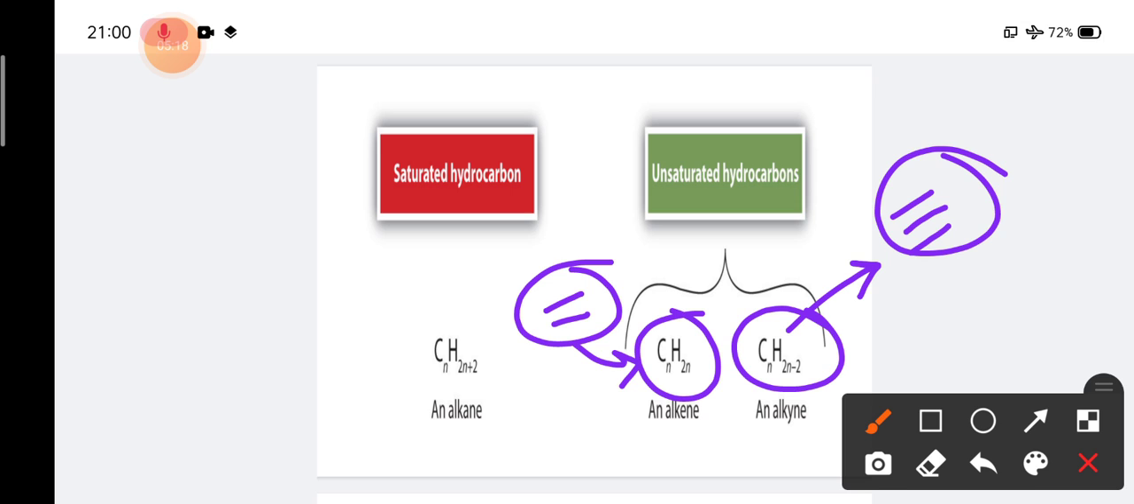And the second one is unsaturated hydrocarbon, which is basically of two types, alkene and alkyne. Any hydrocarbon that consists of one or more than one double bond will be called an alkene, having the general formula CnH2n. And any hydrocarbon that has a triple bond or more than one triple bond is called an alkyne. Its general formula is CnH2n-2.